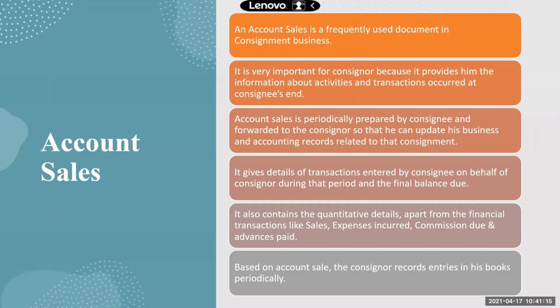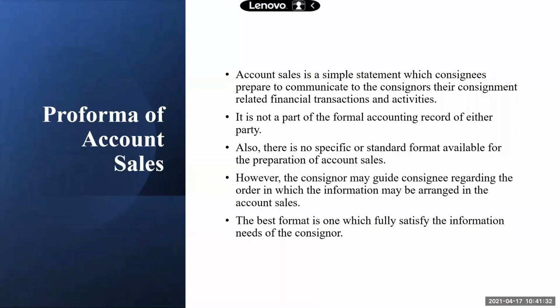So are we clear with account sales? Yes, ma'am. So what we need to remember: if it is a pro forma invoice, it is prepared by the consigner and given to the consignee. If it is an account sales, it is prepared by the consignee and given to the consigner. Right? So we will see the pro forma of an account sales now.